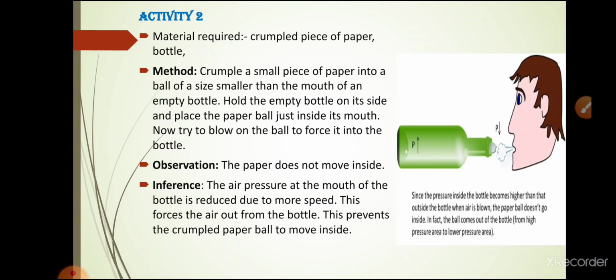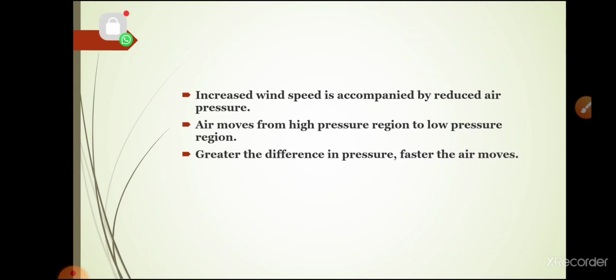So students, it means that, as I told you in the beginning, as the pressure of an area reduces, wind speed increases, or as the pressure of an area increases, wind speed decreases. So it means that the higher the pressure difference, the higher the speed of wind. See here, you can see air moves from a high pressure region to a low pressure region, and if the difference in pressure is greater, the air moves faster.